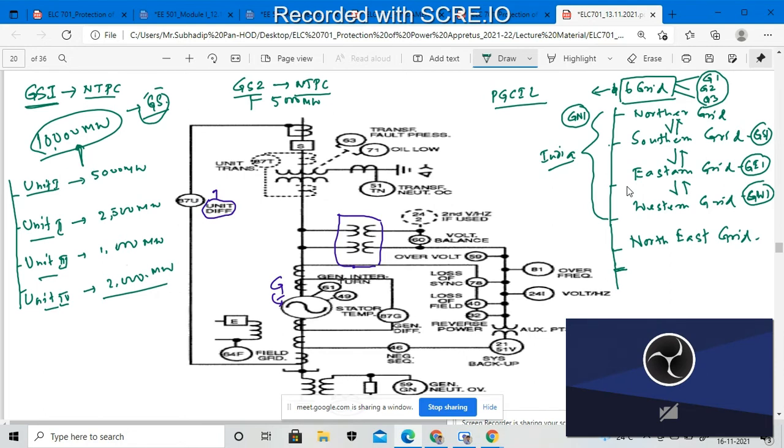Mamta, are you there? Yes, sir. So tell me another grid. South, southern grid. Southern grid is already there. Southern grid is a main grid. Okay, yes, sir.